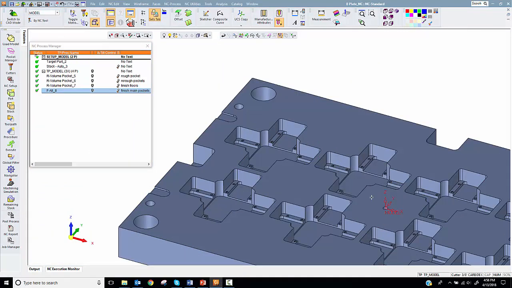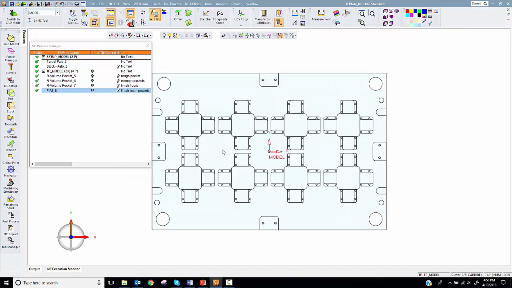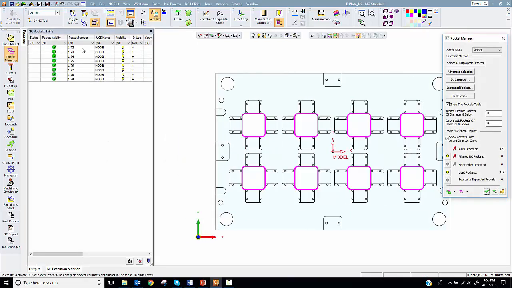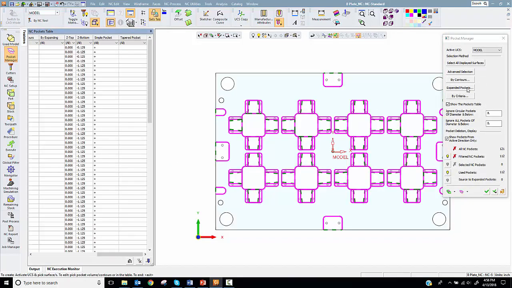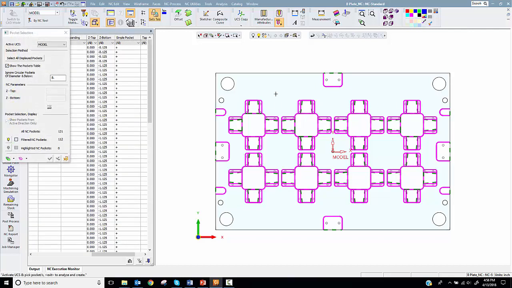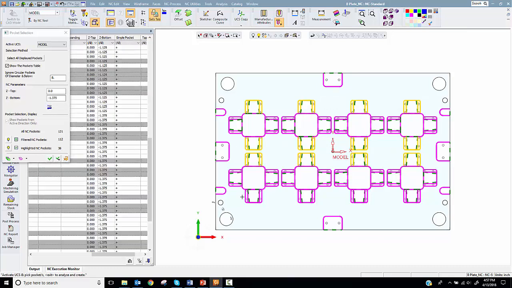So let's go back to finishing the slide pockets. I'm going to open the Pocket Manager and use the function Expand Pocket to change the configuration of the slide pockets. The system grouped each GIB pocket separate from its slide pocket, and I'd like to finish the first level all the way around and then complete the lower level of the slide pocket. By carefully selecting all of the slides and GIB pockets, the function easily groups each neighboring pocket to be used for finishing.